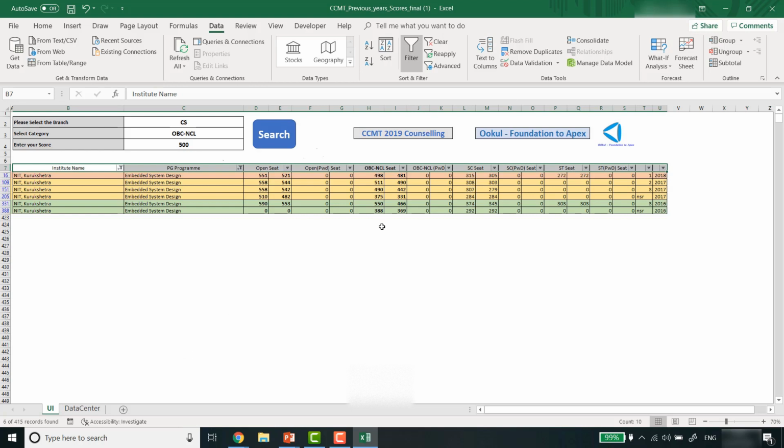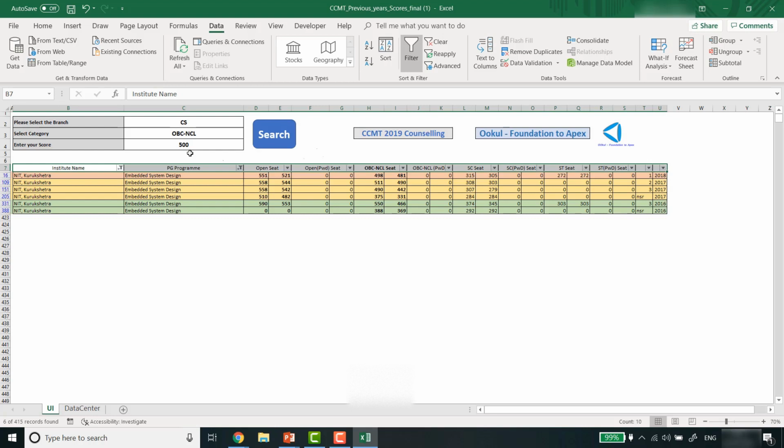For the non-creamy layer, you can see all these minimum scores are below the input score. That means based on the past scores, you are very much eligible for applying in these courses at these institutes, okay.